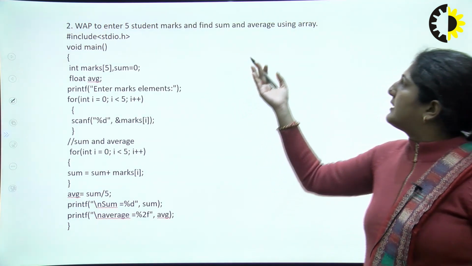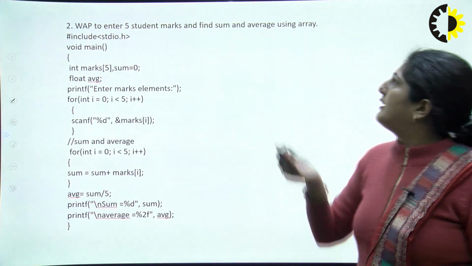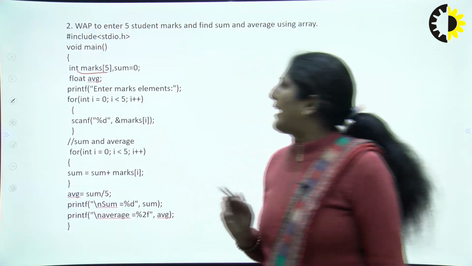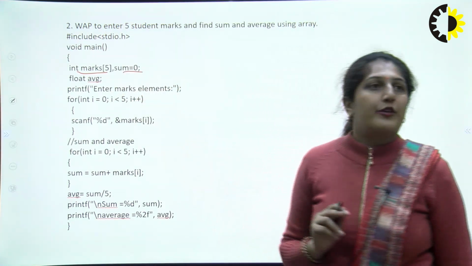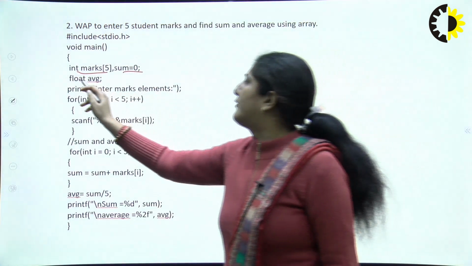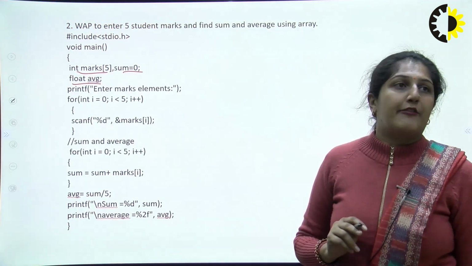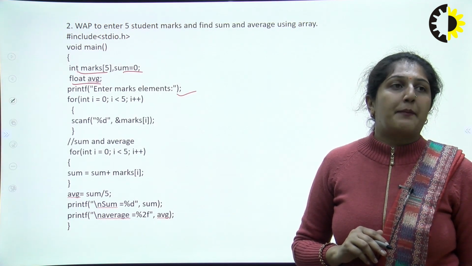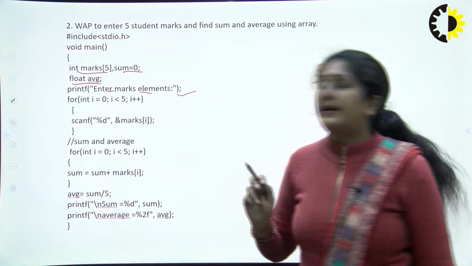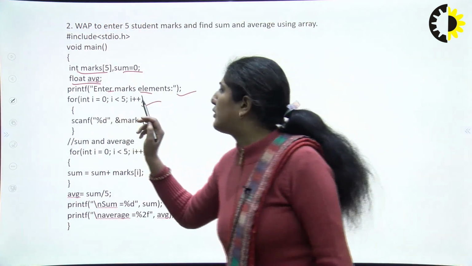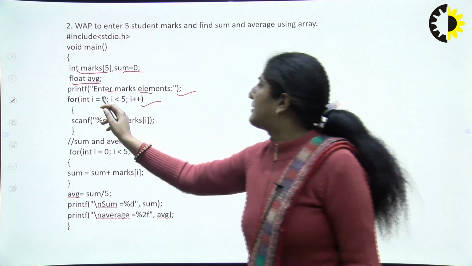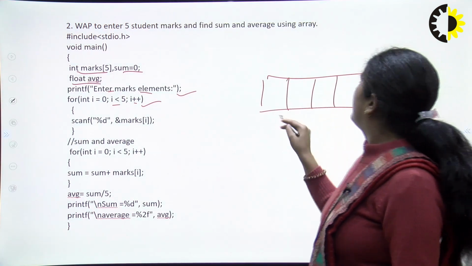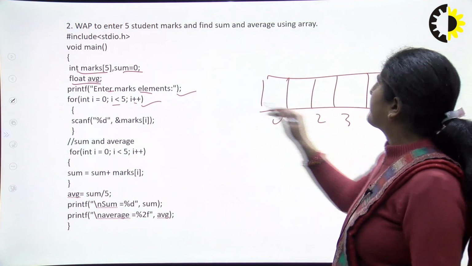Like this, we can also enter the marks of 5 students and find the sum and average using the array. So we have taken marks of size 5, and sum is equal to 0, initializing the sum to 0. We have taken one more variable of float type, average. Here we are entering the marks at runtime, using a for loop: for i is equal to 0, i is less than 5, i plus plus, because it is 5 students' marks. So like this, the marks of 5 students, 0, 1, 2, 3, 4, will be filled here.